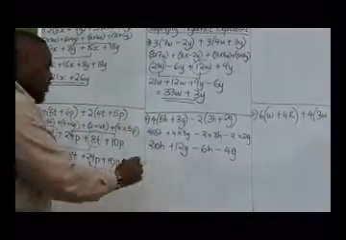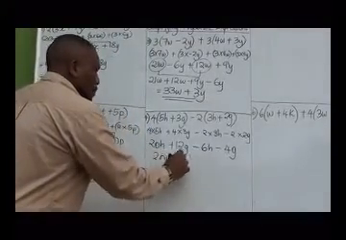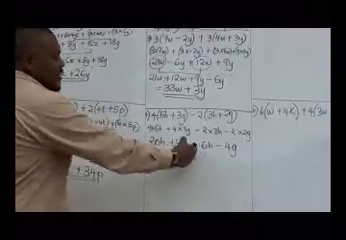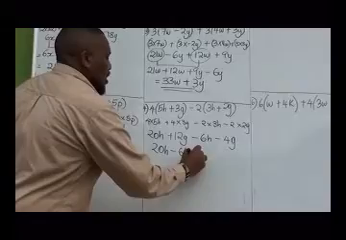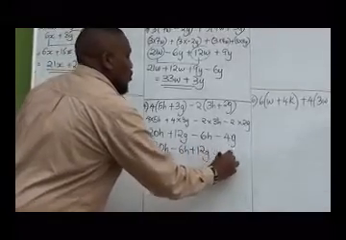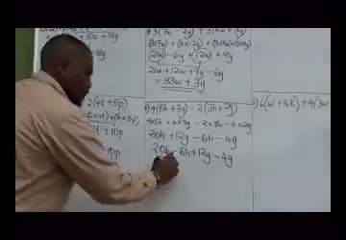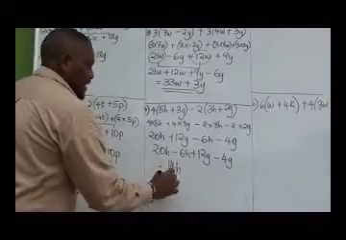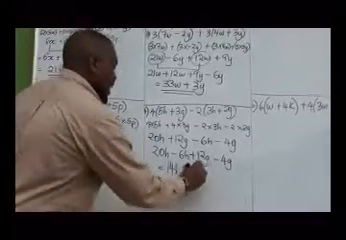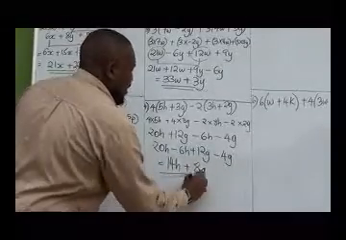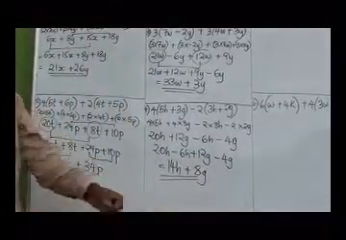Collect the like terms. 20h minus 6h. Remember, the sign before a number is for that number. Plus 12g minus 4g. Here we have subtraction now, not addition anymore. So we have 14h as our answer, plus 8g. This becomes the correct answer.